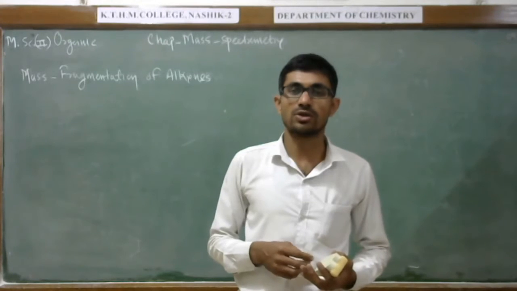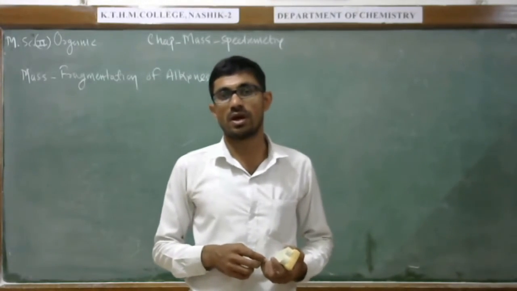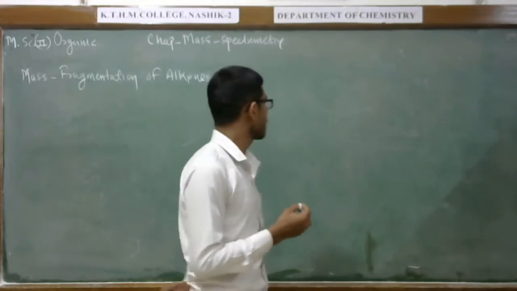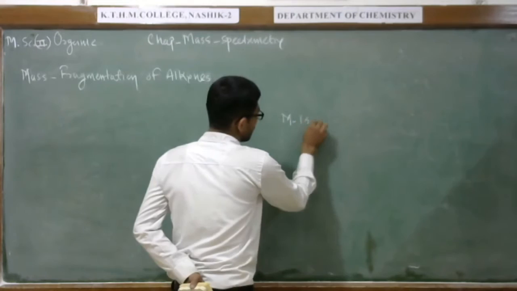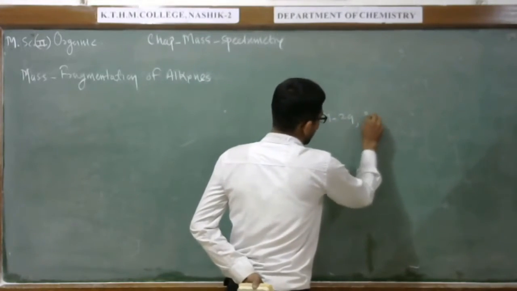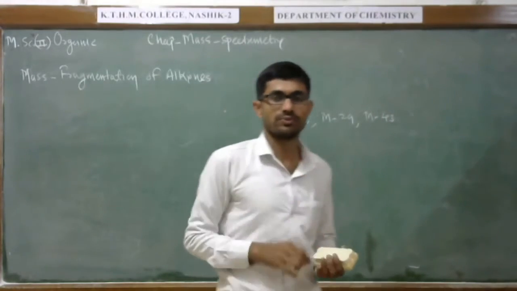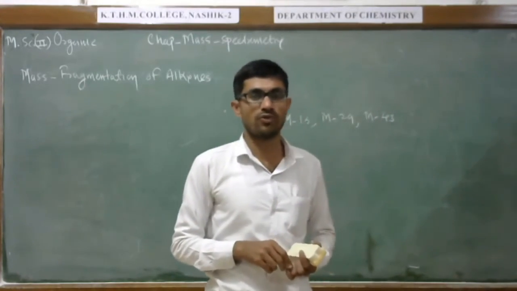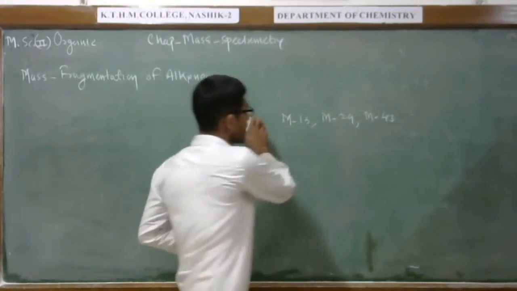Here also, a strong molecular ion peak we can observe in alkynes. Also a series of peaks like M-50, M-29, M-43, M-57, and so on. That kind of peak we can also observe in alkynes. So let us discuss with an example here.